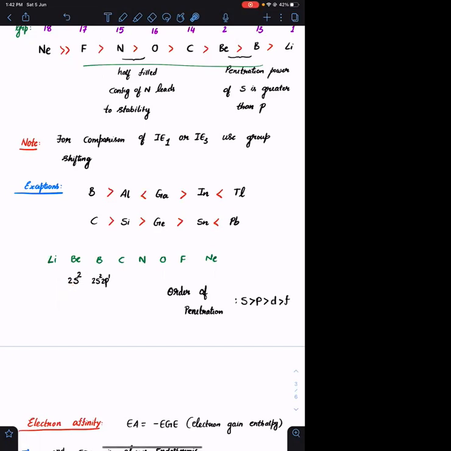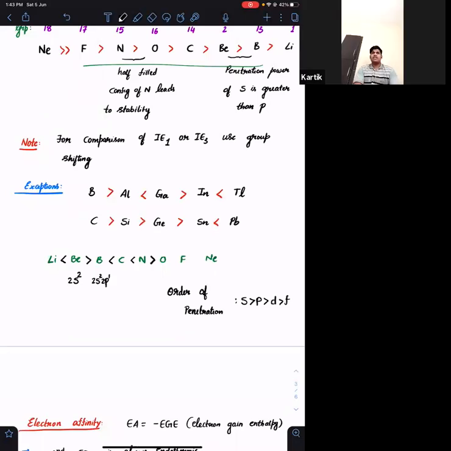Okay. So यहाँ पे exception क्या है? Lithium is definitely less than beryllium, but beryllium becomes greater than boron. Okay. उसके बाद boron will be less than carbon, carbon will be less than nitrogen. Among nitrogen and oxygen, nitrogen is having greater ionization energy when compared to oxygen. What is the reason for that? Because of half-filled configuration of nitrogen.